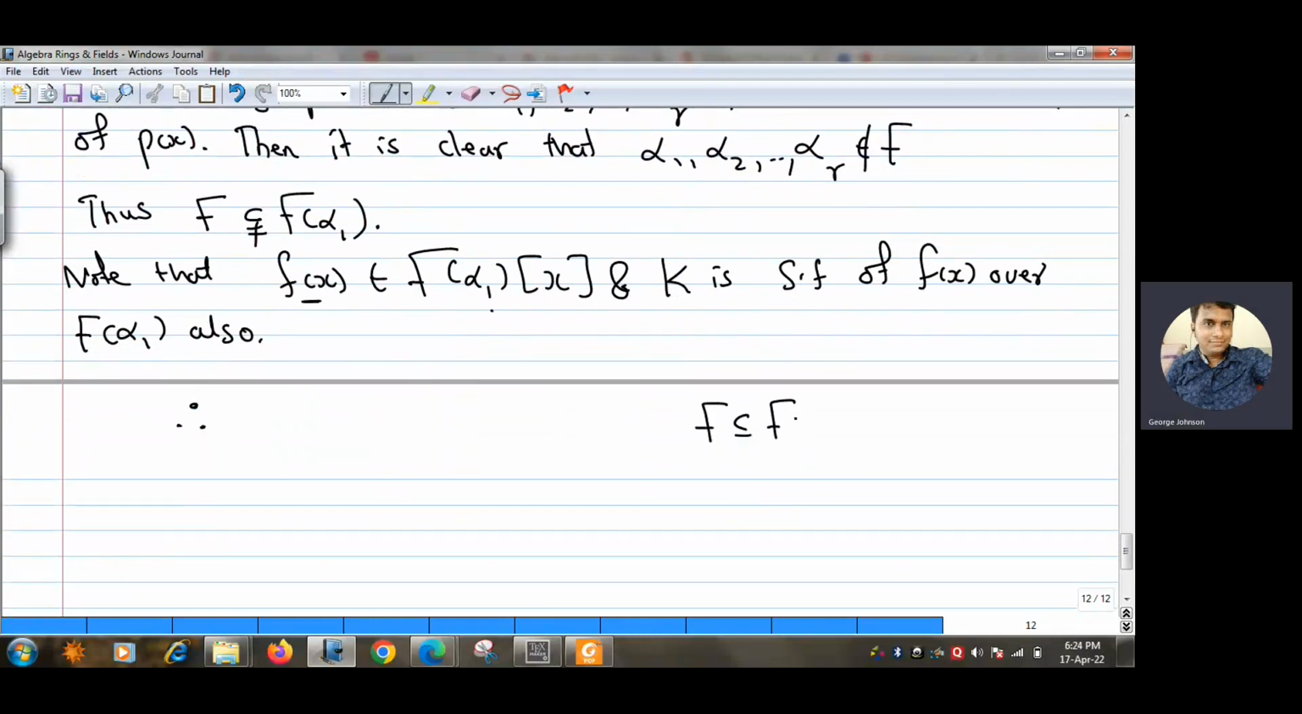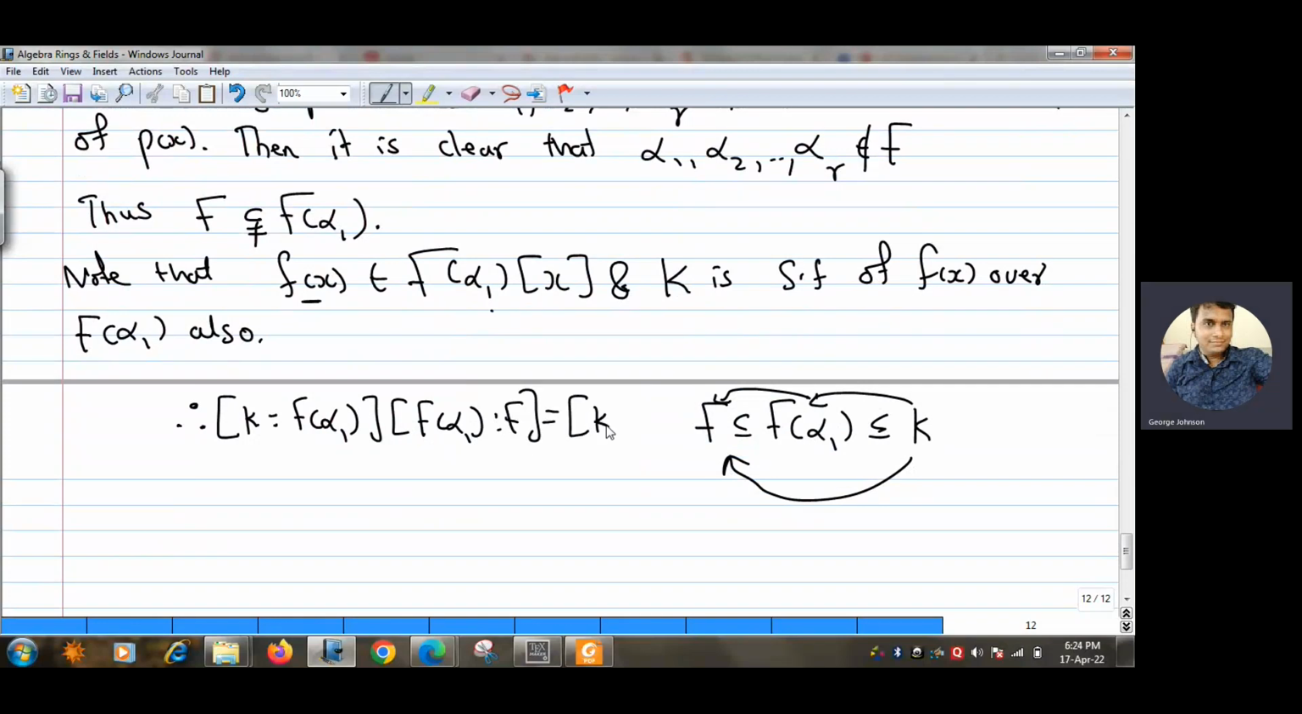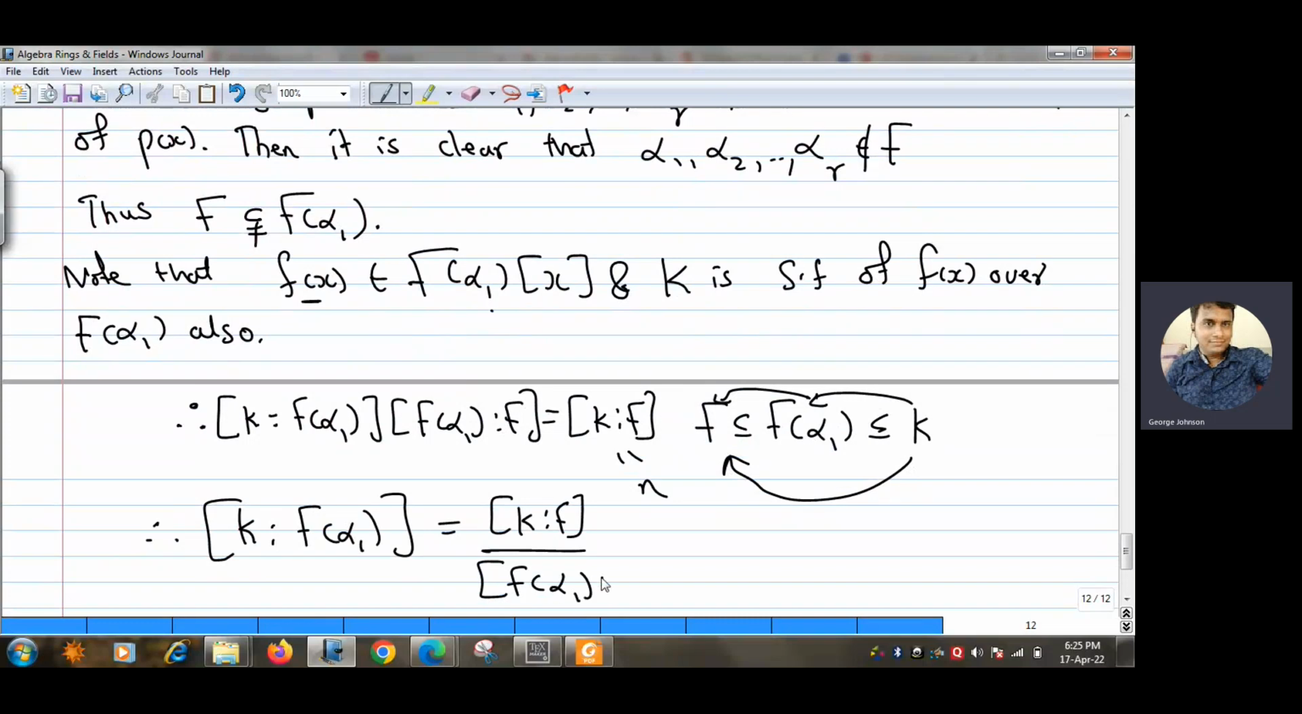F is a subfield of F(alpha 1), which is a subfield of K. So the dimension of K over F is nothing but the dimension of K over F(alpha 1) into the dimension of F(alpha 1) over F. So let us write that thing here. The dimension of K over F(alpha 1) into the dimension of F(alpha 1) over F is the same as the dimension of K over F. And we know that the dimension of K over F is nothing but n. So what we can observe is the dimension of K over F(alpha 1) is the same as the dimension of K over F divided by the dimension of F(alpha 1) over F.